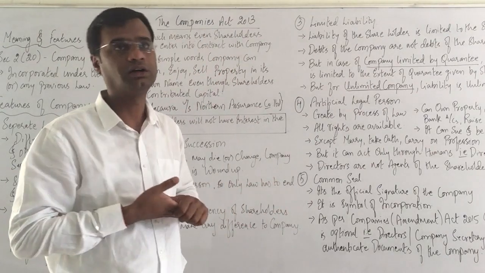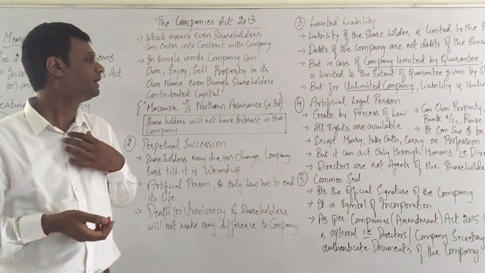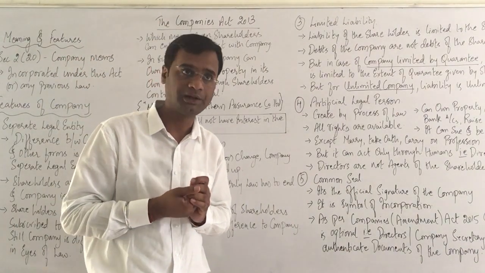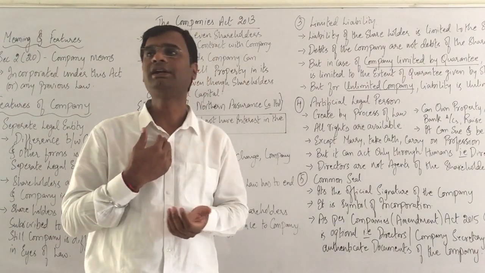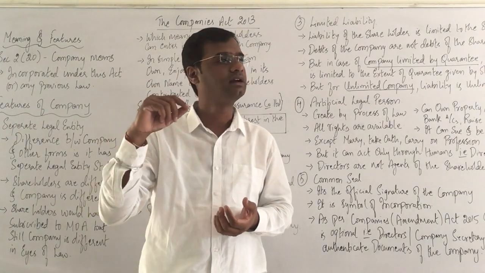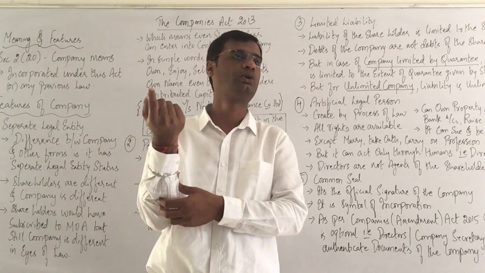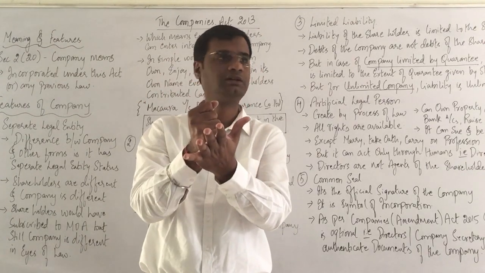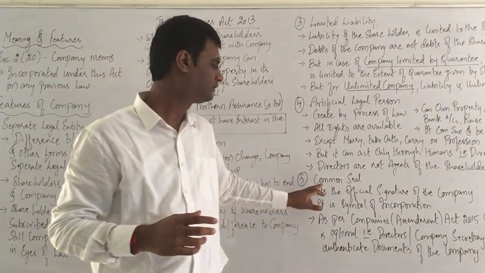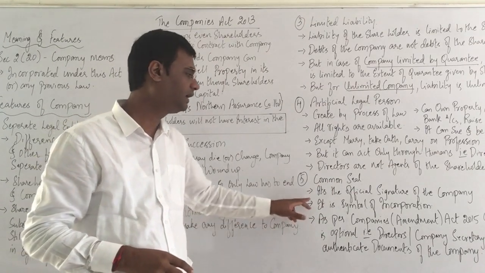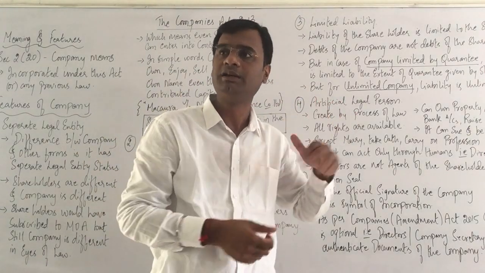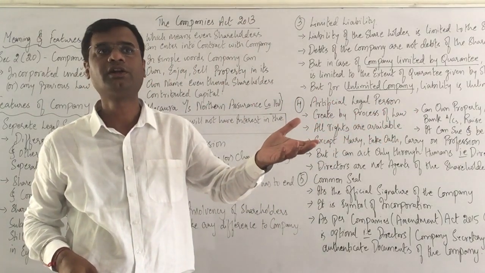Last point, the fifth point, is one of the features of the company: common seal. Whenever I enter into a contract in individual capacity, what do I do? I sign. Does the company have hands to sign? No. So there has to be a seal. That seal is a mark that the company has authenticated the document. It's called company seal. What is the meaning of it? It's an official signature of the company. Like how I sign, if the company has put an official seal, it means it has signed. Are we clear on this?